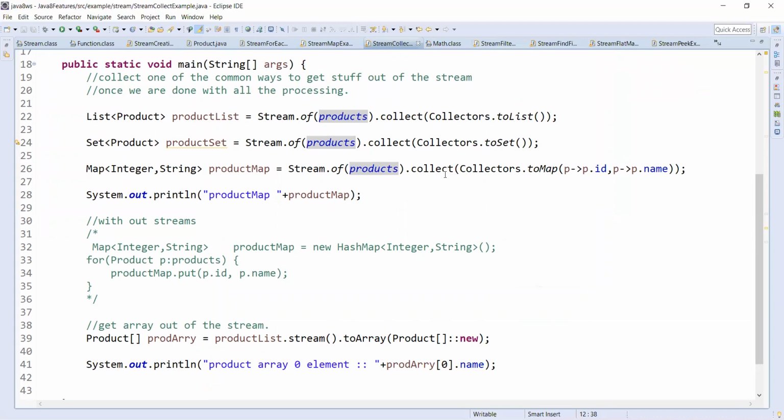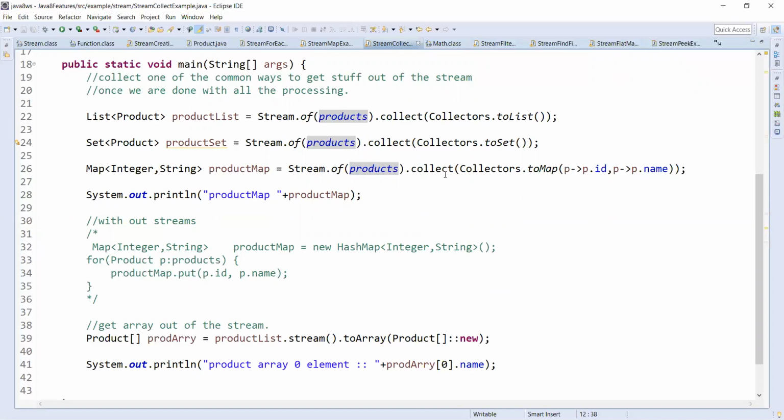We have created streams from list, from set, from collection, and from array. Likewise, we can convert streams to list, we can convert streams to set, we can convert streams to map.